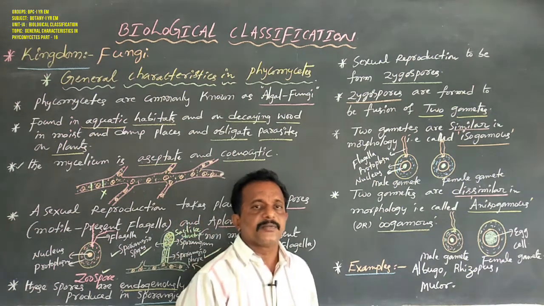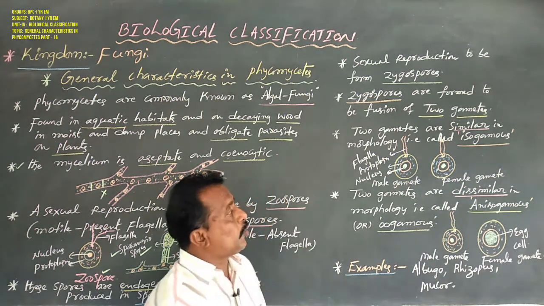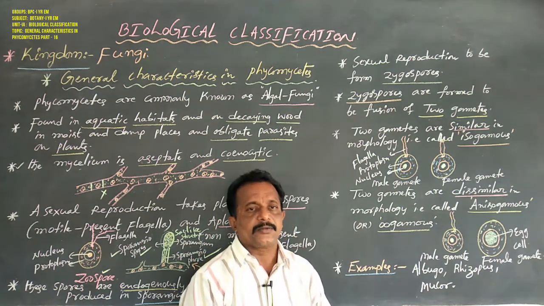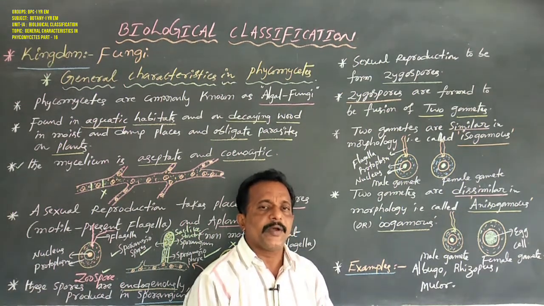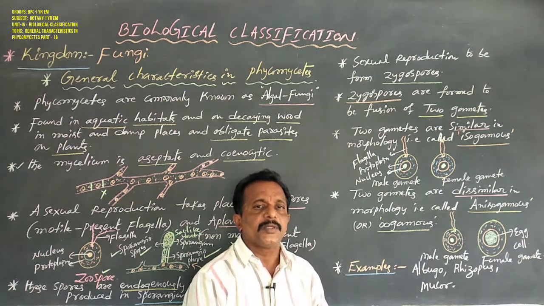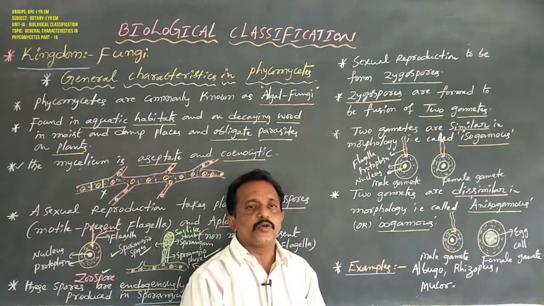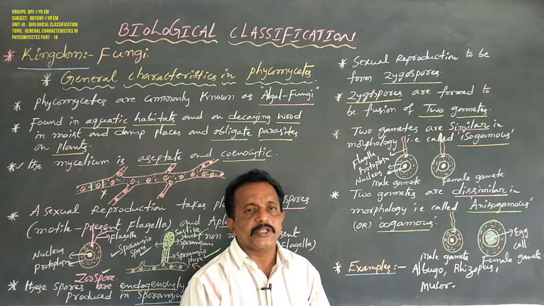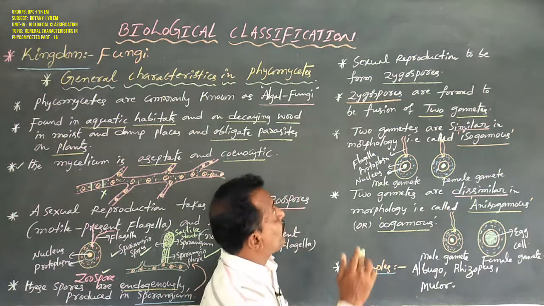But in most fungal members, especially Phycomycetes, sexual reproduction does not form a zygote. The zygote is replaced by a zygospore.